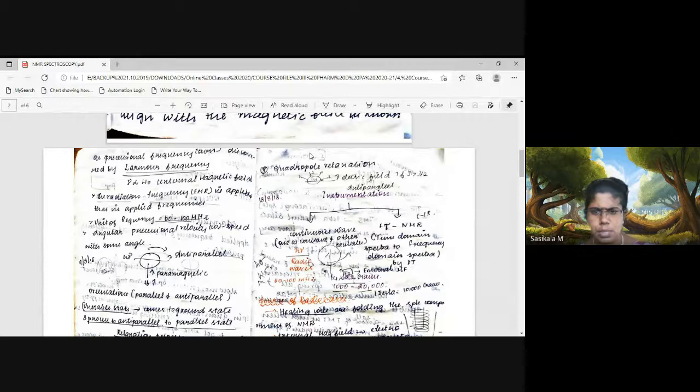Pole represents what? A positive and negative charge, like the north and south pole of a magnet. Quadrupole represents the asymmetric charge distribution that occurs over the nucleus. Asymmetric charge distribution means an abnormal number of positive charge distribution occurs around the nucleus, around the proton nucleus. So when asymmetric charge distribution occurs, it is due to the electric field gradient, the change of an electric field.